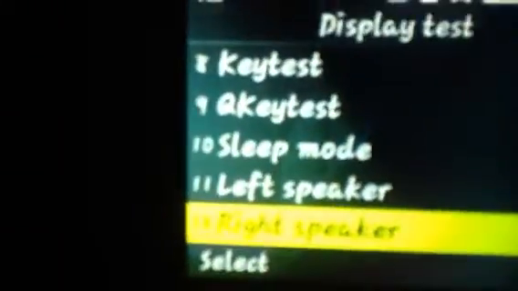Once this comes up, you just want to press left speaker. So if you're going to turn this on, it will be your ringtone, like you did your ringtone. When is this one? Yeah, cool, huh? Let's try it. Oh my gosh, that's so loud. Yeah, you just get this one on left speaker.